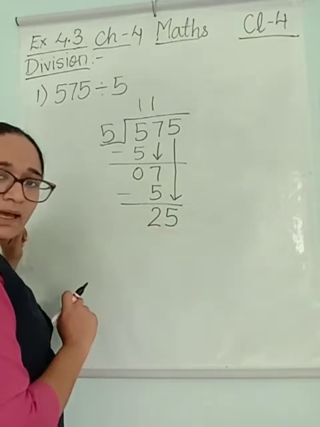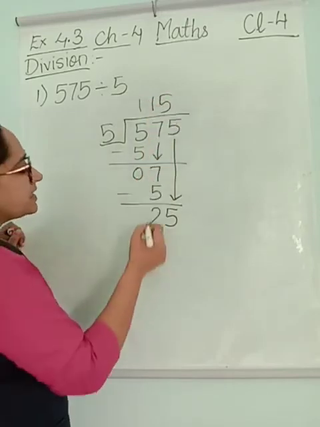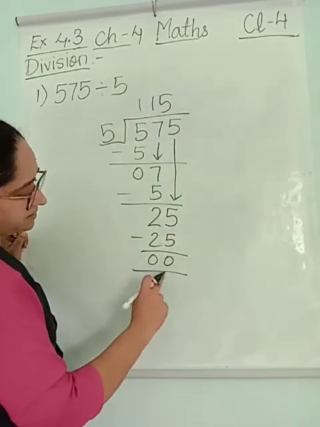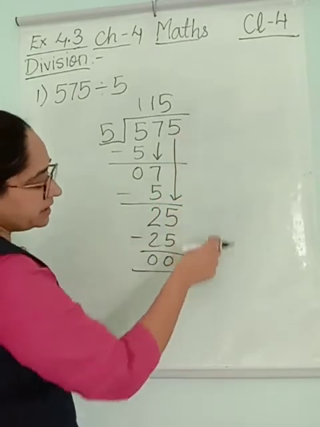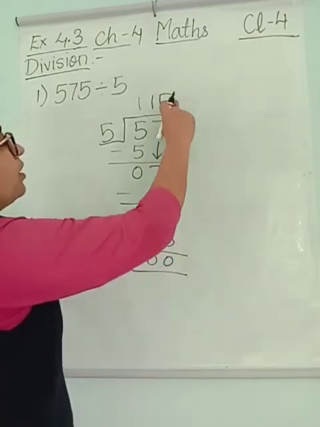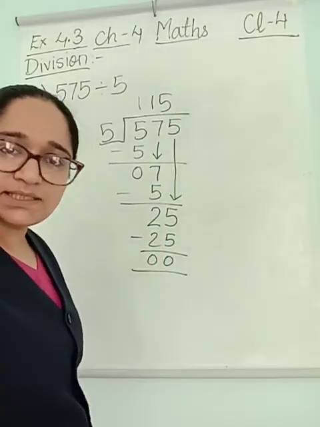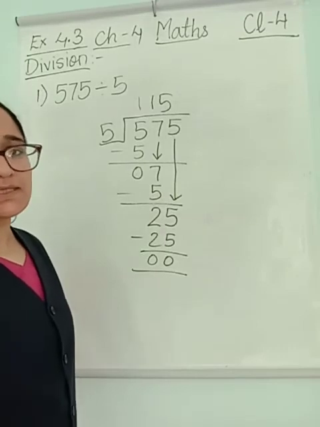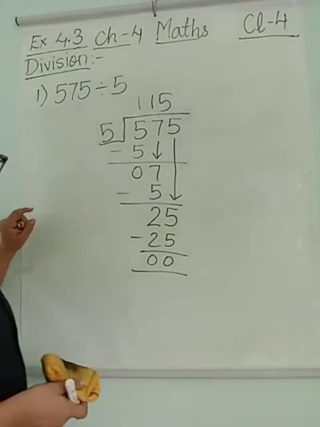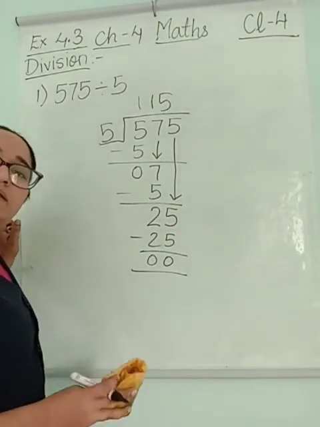Now take both together, 25. 5 times what is 25? 5 fives are 25. So remainder becomes 0, because there is nothing left here. So this is the remainder, 0 remainder. Quotient is 115. Okay, understanding? Any doubt you can ask me on WhatsApp. So this is how you solve. This is called the long division method, and we are going to use only this method.